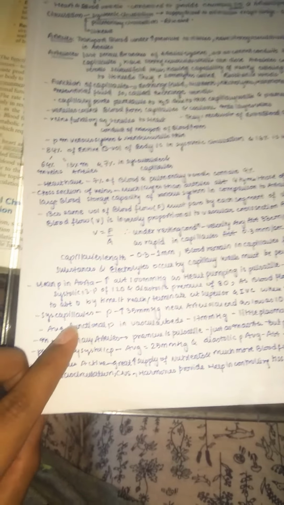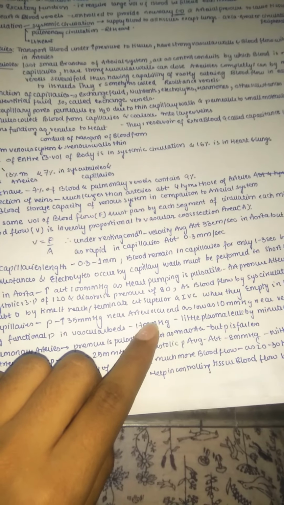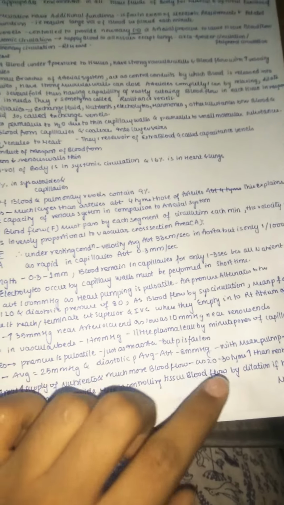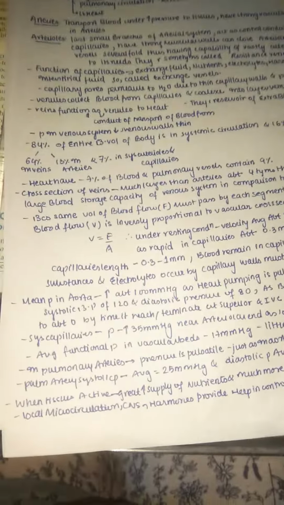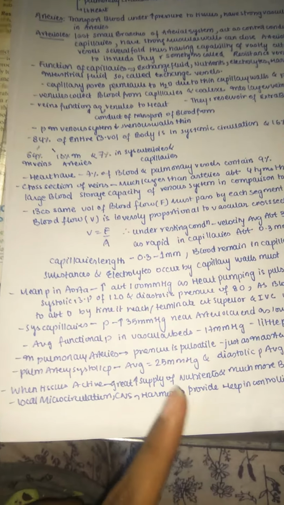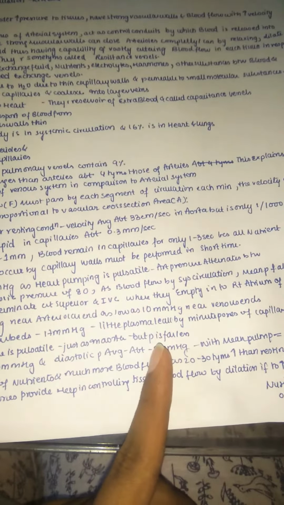So you can understand that as blood comes to the termination point, all the values fall down to 0, especially at the superior and inferior vena cava. Systemic capillary pressure is higher, about 35 millimeters of mercury near the arteriolar end, and as low as 10 millimeters near the venous end. So the venous end is only 10, whereas the arteriolar end is very high, because pressure is high on the arterial side. The average functional pressure in the vascular beds is about 17 millimeters of mercury, and a little plasma leaks through the minute pores of the capillary walls.